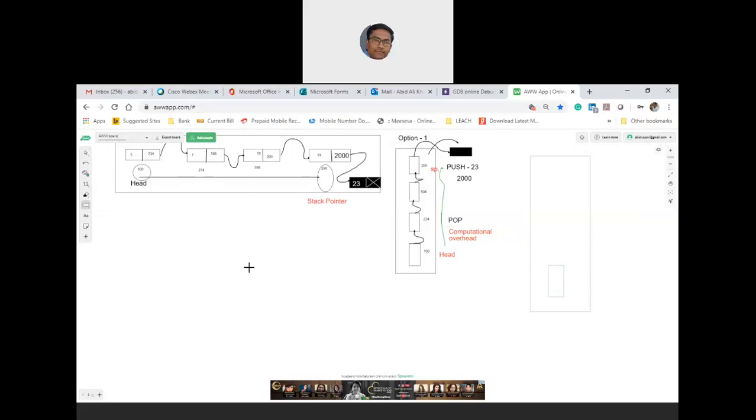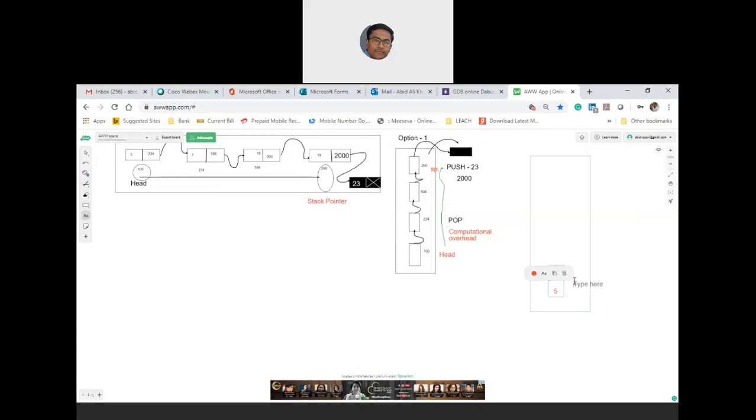So this is your node 5. What is this address?